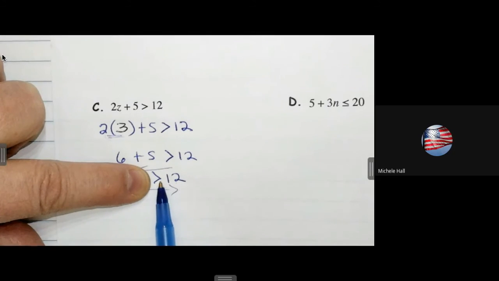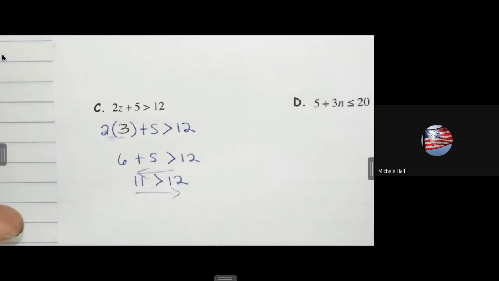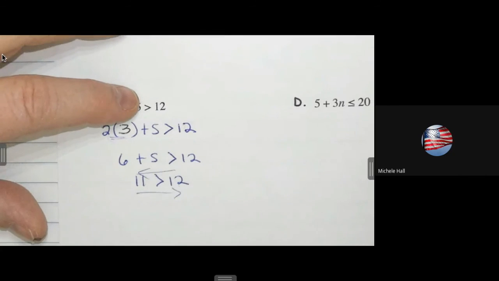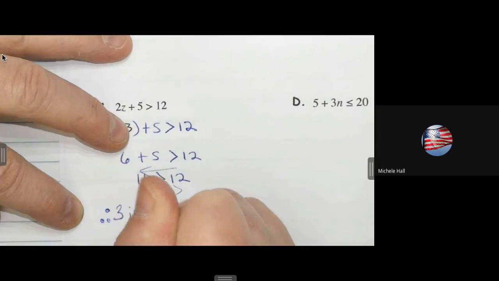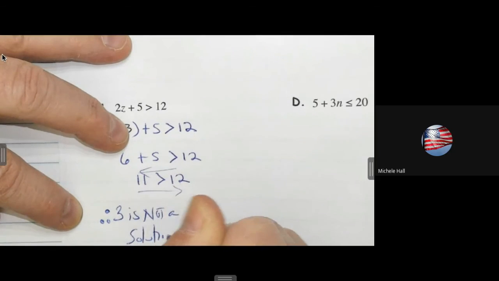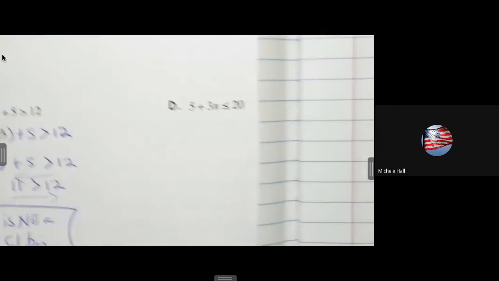12 is less than 11. Is 12 less than 11? No, it was false no matter how you read it. But the point here is I wanted you to see that you could read it in both directions. That's false. Therefore, 3 is not a solution. One more, and then you can start your homework.